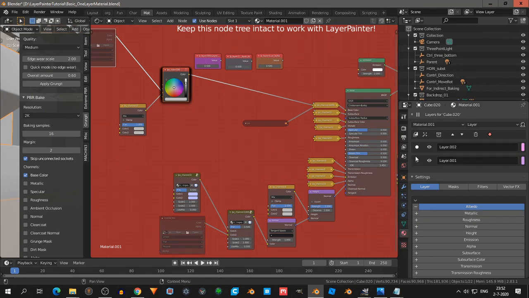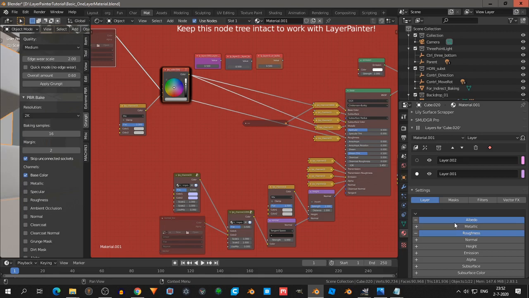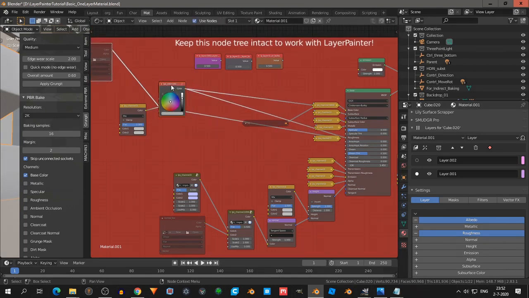But if we go to the first layer, roughness, then you see something going on here.